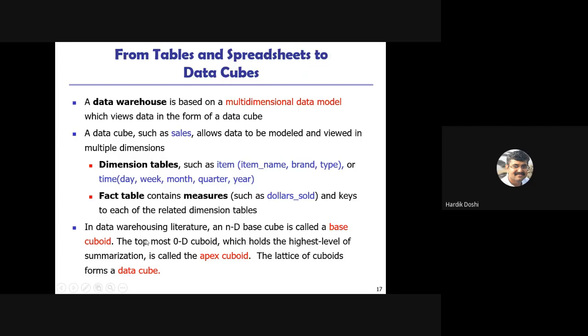In that, the topmost 0-D cuboid, which holds the highest level of summarization, is called the apex cuboid. And the lattice of cuboids forms a data cube.